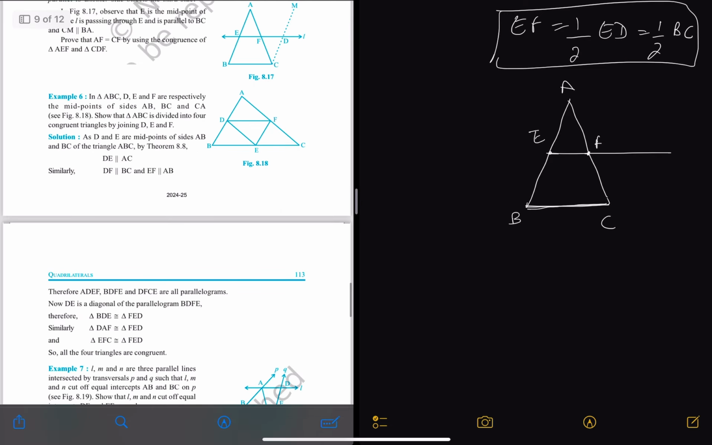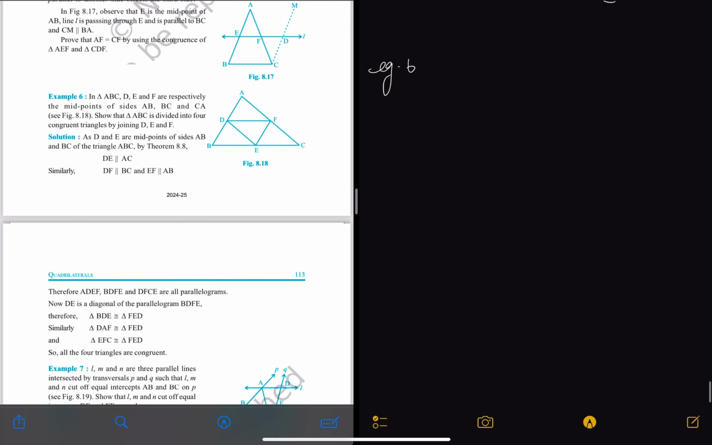ठीक है, सो लेट्स स्टार्ट विद आवर एग्जाम्पल 6. सो एग्जाम्पल 6 में व्हाट इज सेइंग that you are given a triangle ABC, okay, and D, E and F are respectively the midpoints of sides AB, BC and CA. So this is the midpoint of AB, this is the midpoint of AC, and this is the midpoint of BC. Okay, and now we have to show that triangle ABC is divided into four congruent triangles by joining DEF.